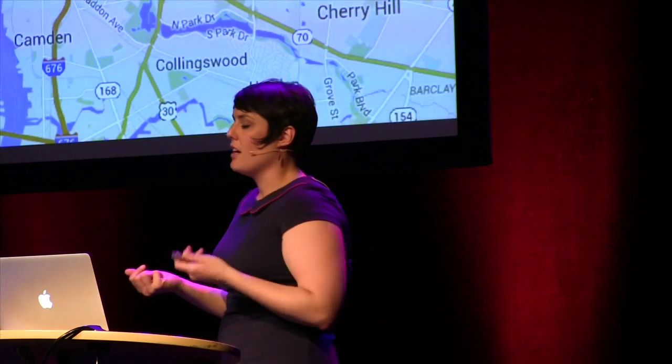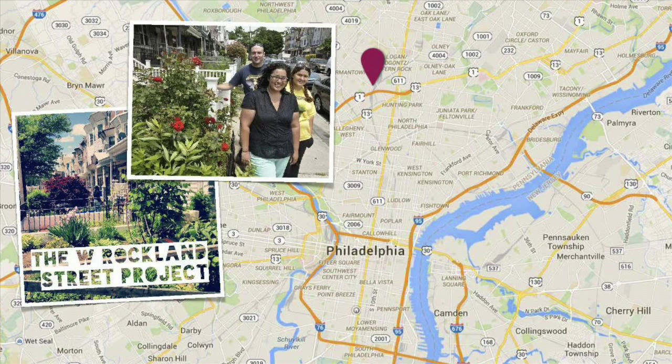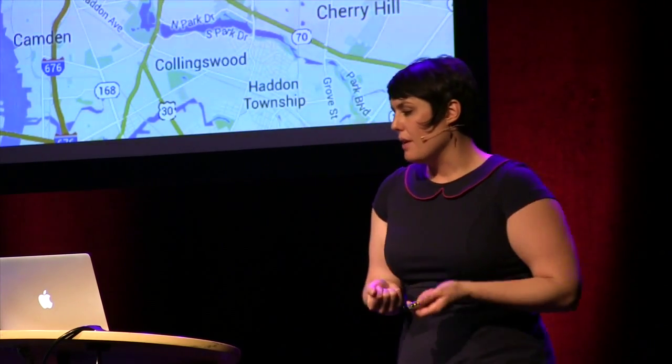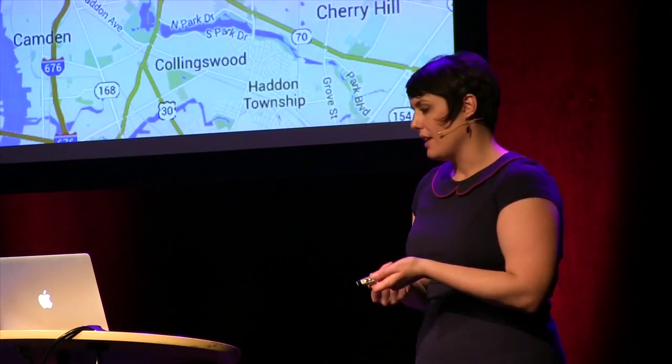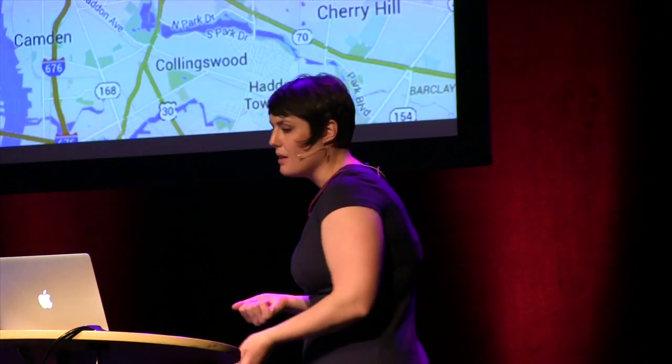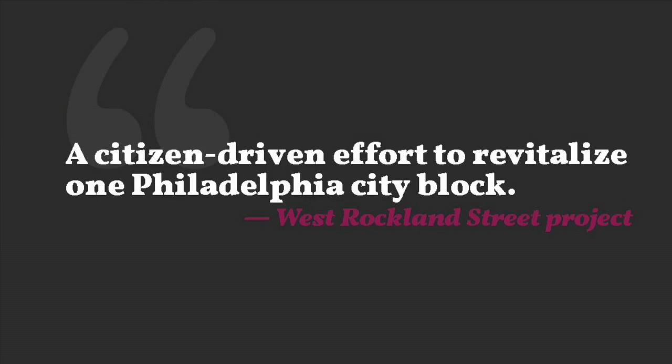So as I started reading about this, I started reading about some women who are doing something a little bit different. There are these two women, Anya and Emily Doley, who are in that photo. What they're doing is they're trying to change things where they live in North Philadelphia, this place called West Rockland Street. So they've launched this thing called the West Rockland Street Project. And what they're calling it is a citizen-driven effort to revitalize one Philadelphia city block. Now, they're not trying to fix Philly. They're not even trying to fix North Philly. They're not even trying to fix Germantown, which is the neighborhood of North Philly they live in. They're trying to fix their block, just theirs.